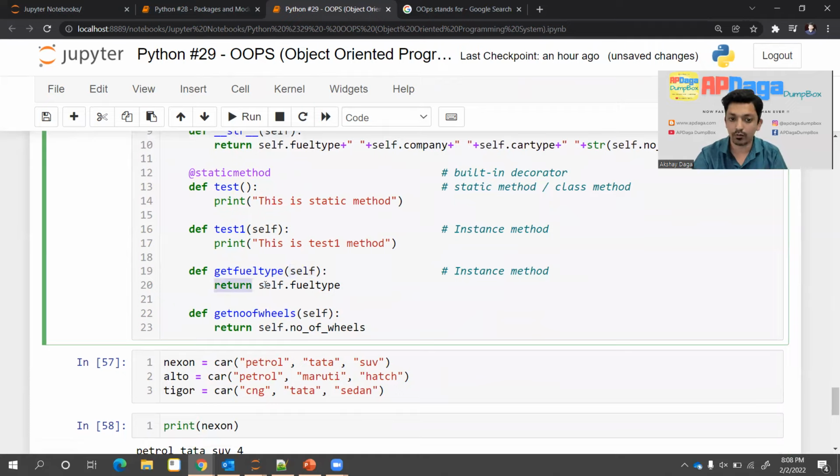And in the return statement, I have written self dot field type, right? So self has the pointer to the instance, the object Nexon, and for that particular instance Nexon, it gets the field type. So it got the value from self dot field type.